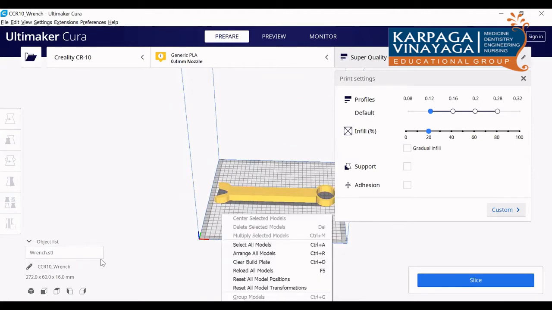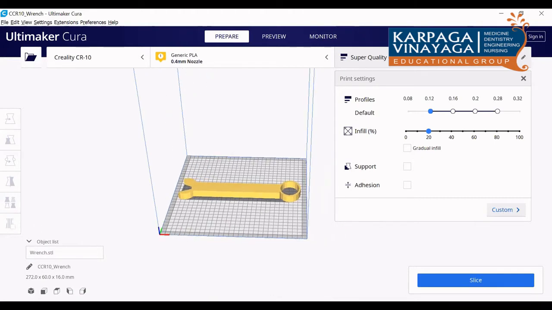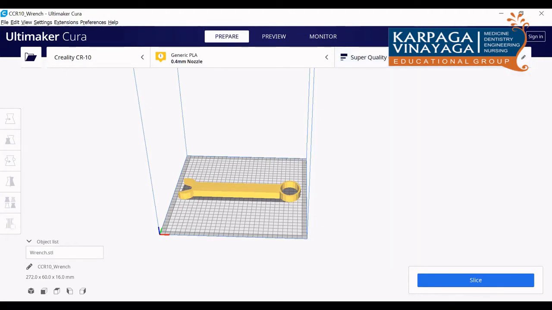Okay. Next, now we are going for the parameters. You can see on the right hand side, you are able to see the parameters here. I already told you these are the default parameters in the Cura software. For this Creality CR10, this is the default parameter. You can see the different profiles here. I told you, 0.12 like that.